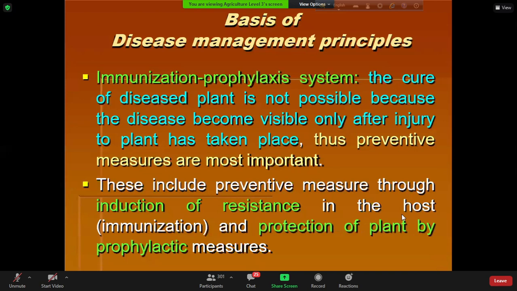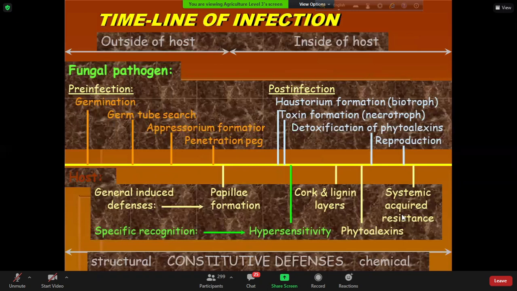Then we have to think about how we can manage the disease. Could you please repeat the previous line? Yes. I will provide you the slides, so you don't need to worry about this. Okay.